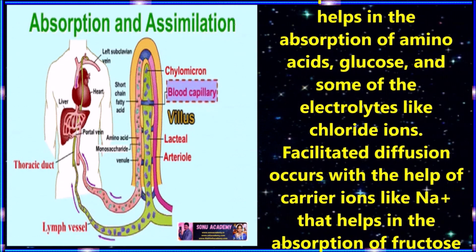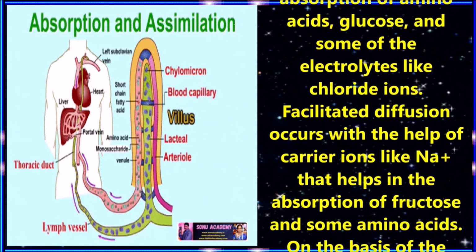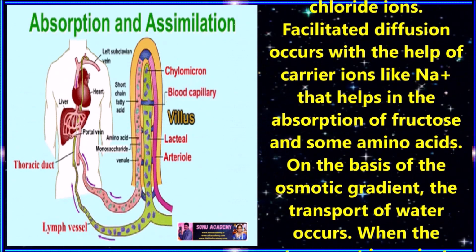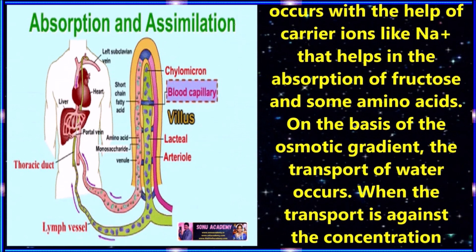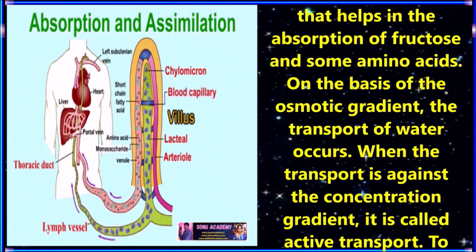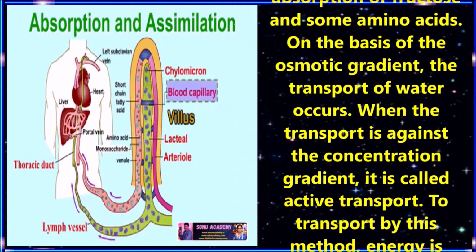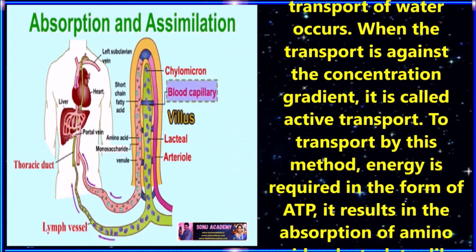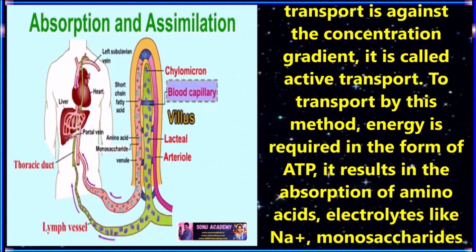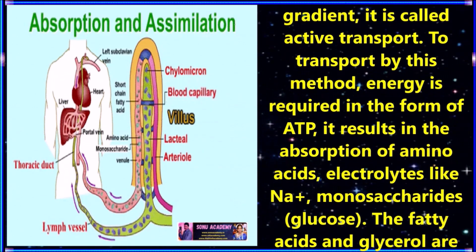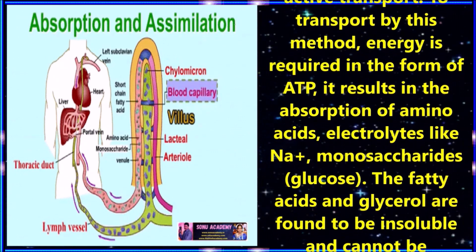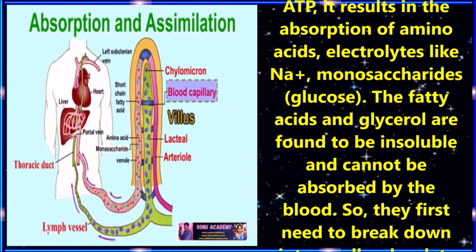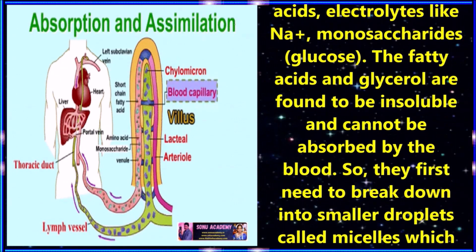Children, simple diffusion helps in the absorption of amino acids, glucose and some electrolytes like chloride ions. Facilitated diffusion occurs with the help of carrier ions like Na+ that help in the absorption of fructose and some amino acids. On the basis of the osmotic gradient, the transport of water occurs. When the transport is against the concentration gradient, it is called active transport. For transport by this method, energy is required in the form of ATP. It results in the absorption of amino acids, electrolytes like Na+,